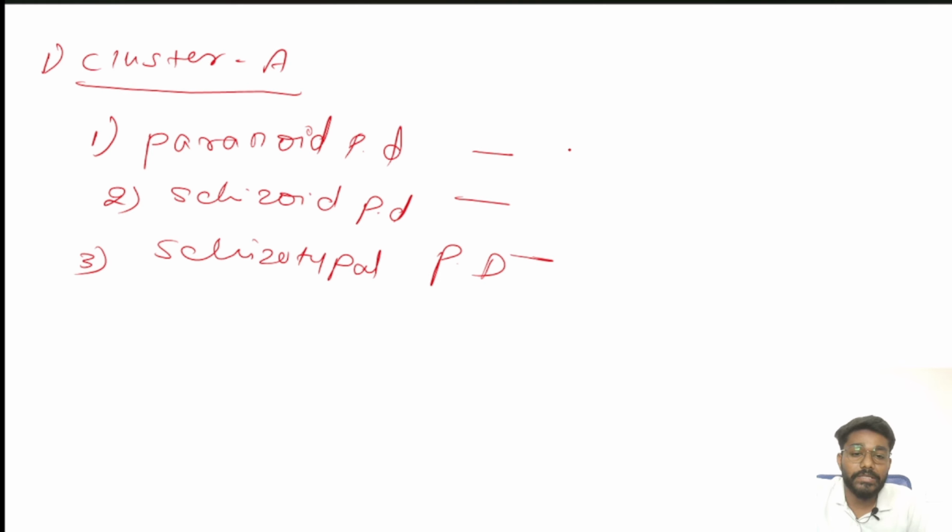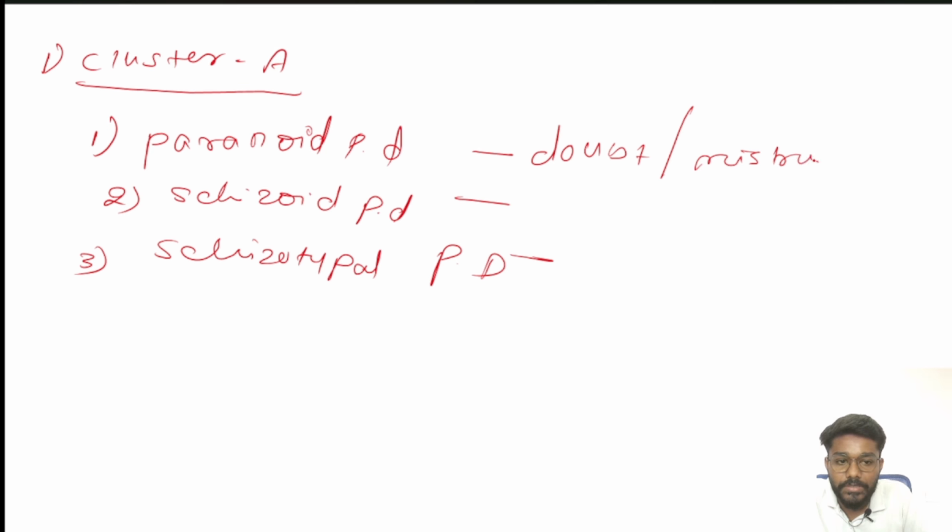The words you are going to remember are doubt, mistrust, or suspicious; he is always doubting others. For paranoid personality disorder, fix these words in your mind so that it will be very easy during your examination and question solving.